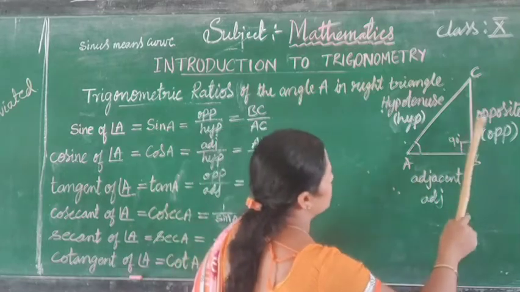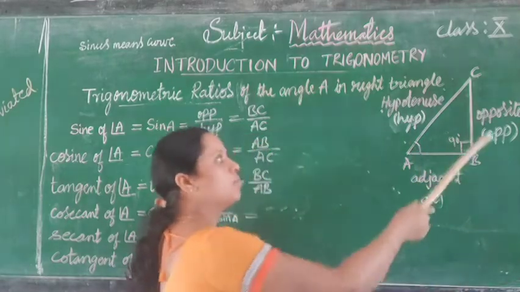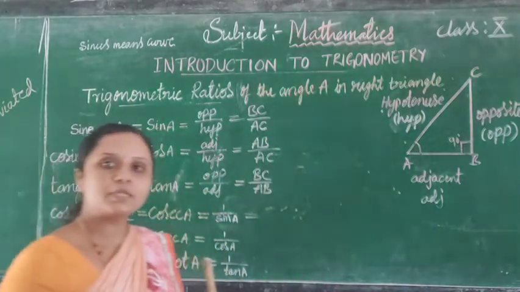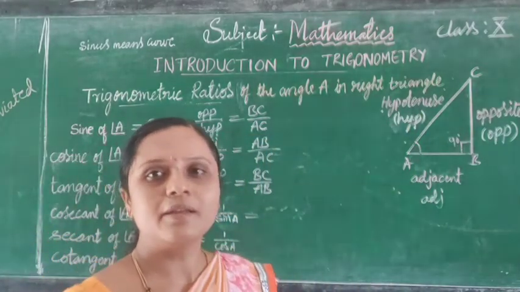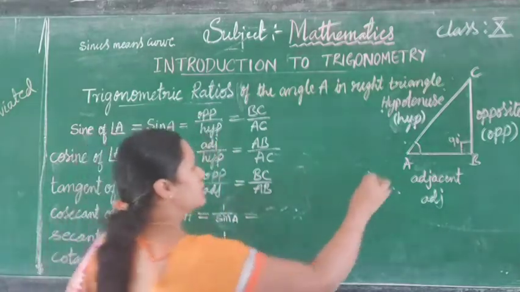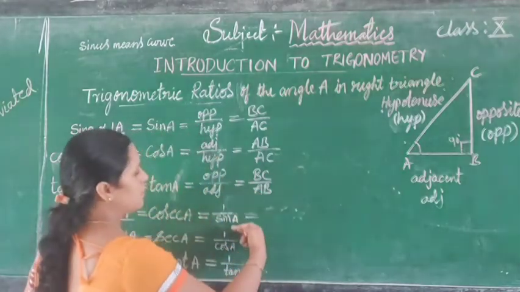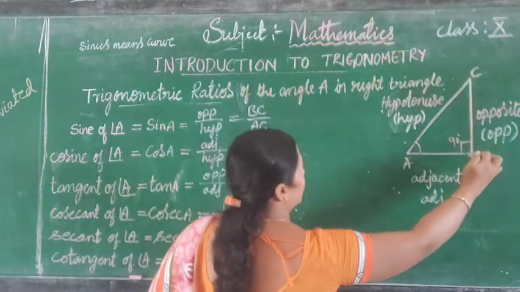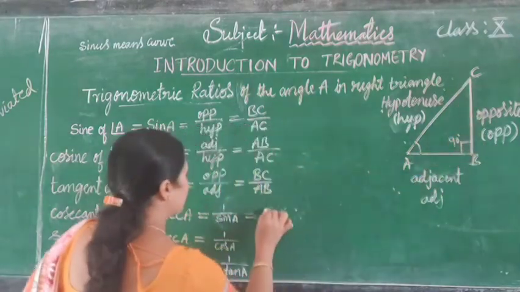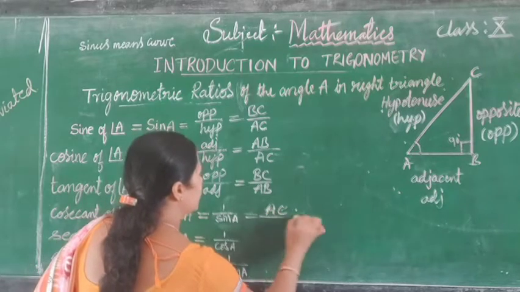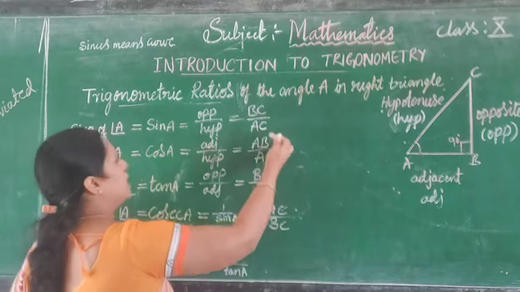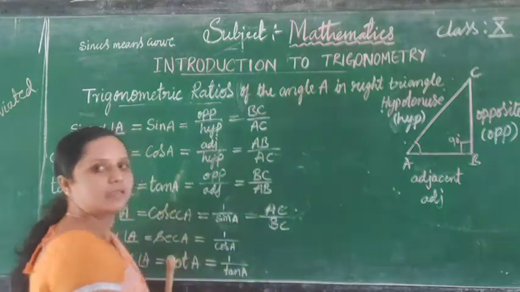BC means opposite. Sin A is opposite by hypotenuse. Cosecant is hypotenuse divided by opposite. That's why it is the reciprocal of sin, and we write it as AC divided by BC. So this is AC divided by BC, the reverse of sin A: cosec A.